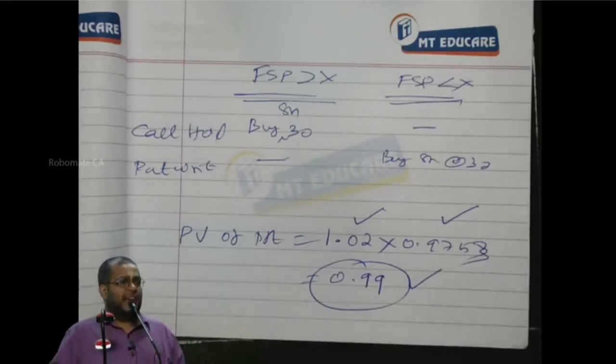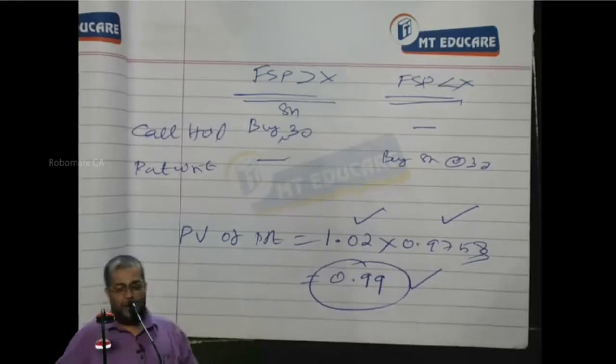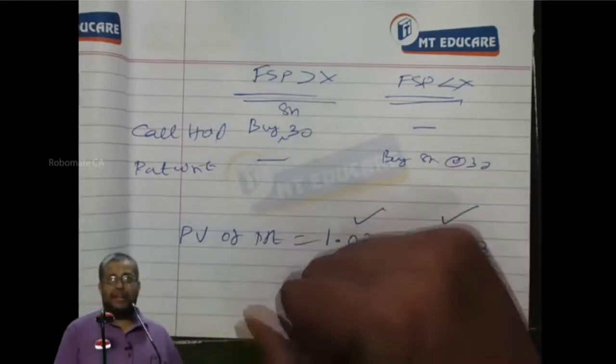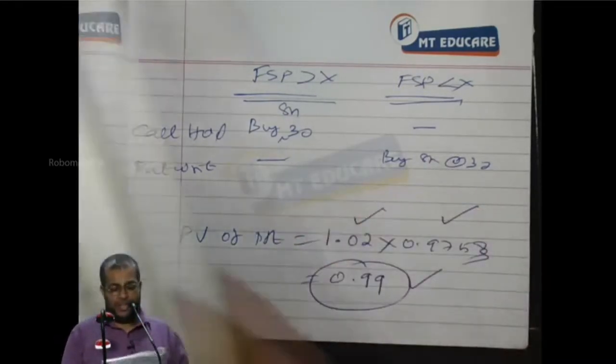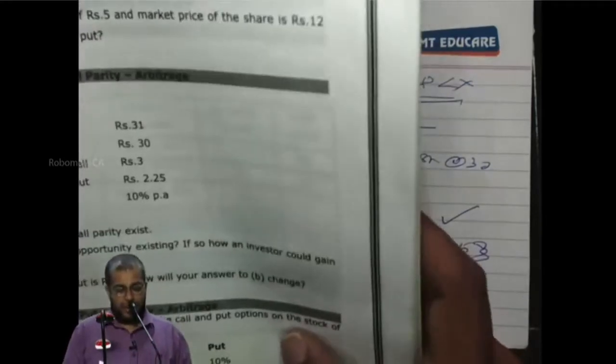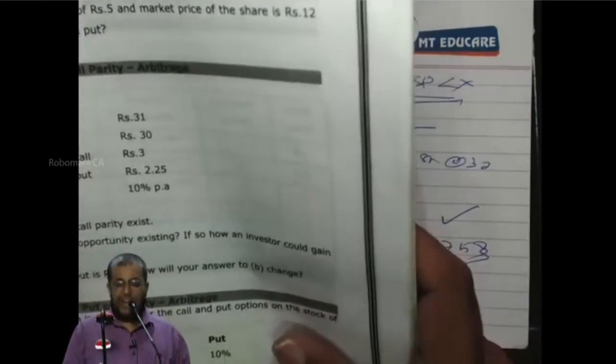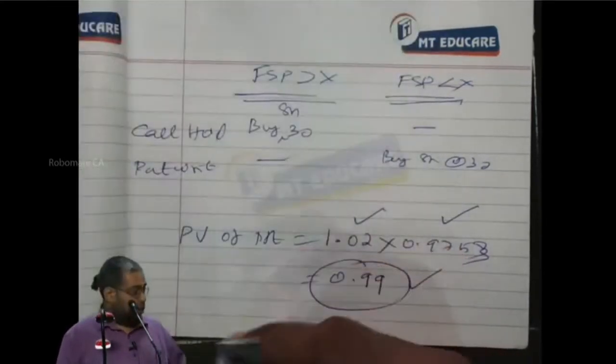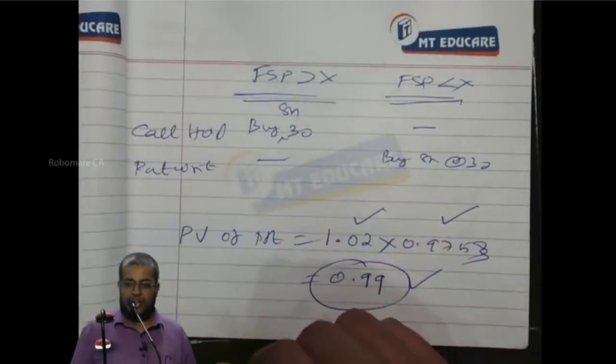If the parity is satisfied, what profit can I earn? 0. The difference is obviously 0. If I do all this, I will end up with only 0 profit. Can I proceed? Now, we have one more question here. What is the change in the question? Point C. Suppose the value of the put is 1. How would your answer be changed?